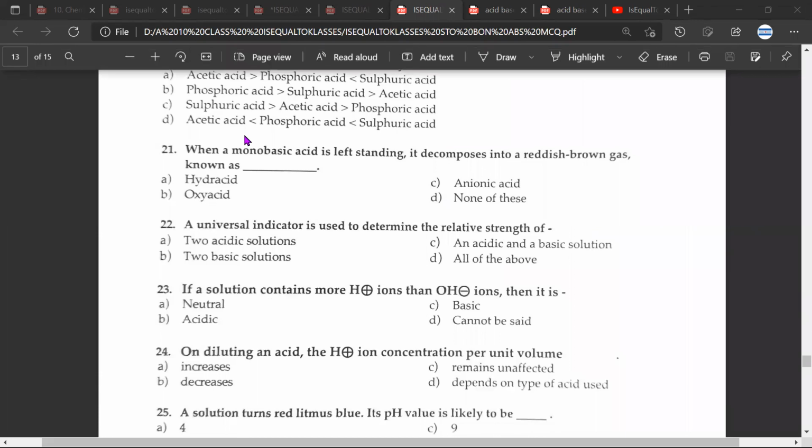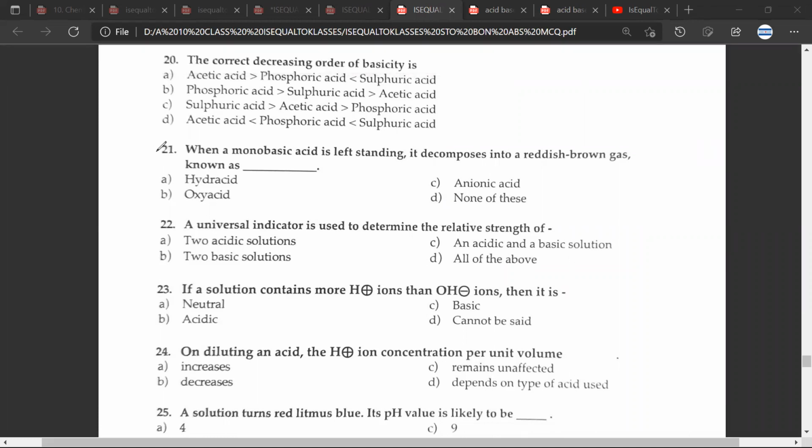Okay, so let's move on to 21, 22, 23, 24. Mr. CB, 21st question. When a monobasic acid is left standing, it decomposes into reddish brown gas. This would be B. 22nd question. A universal indicator used to determine the relative strength of.